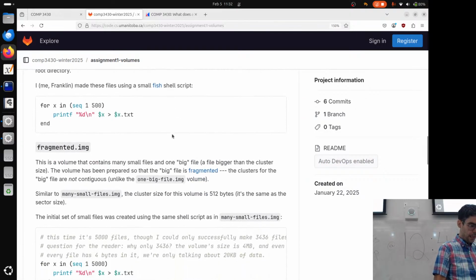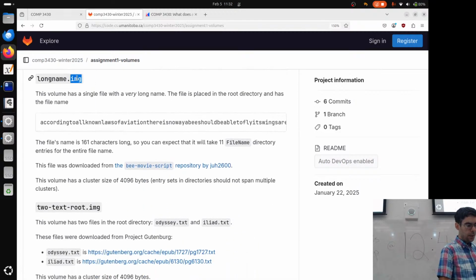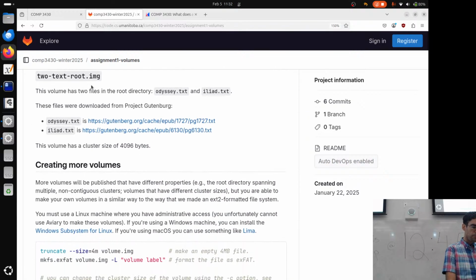The 2 volumes that I added to the repository are one called longname.image. This was a request from someone on the forums for a sample volume that has a really, really long name on it, so that we have more than one file name directory entry. There are 161 characters in this file name, so it's quite long. It's a plain text file that's going to be pointed at by this, but there are going to be about 11 file name directory entries for that entire file name.